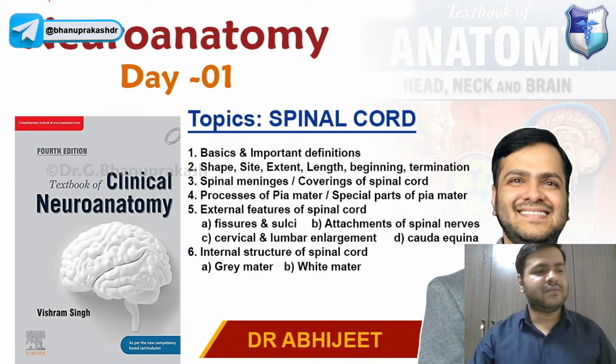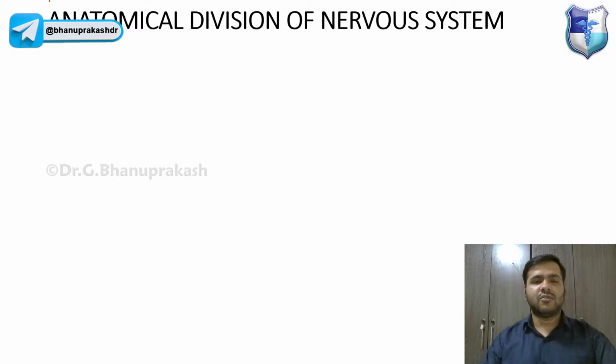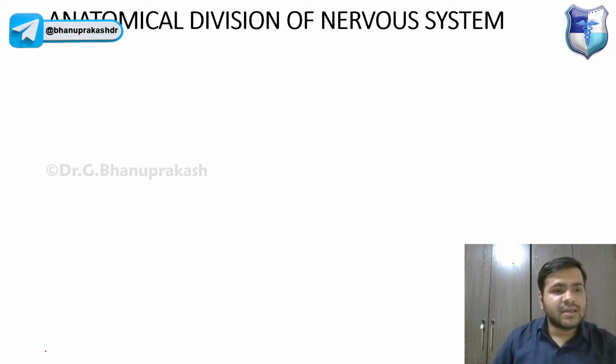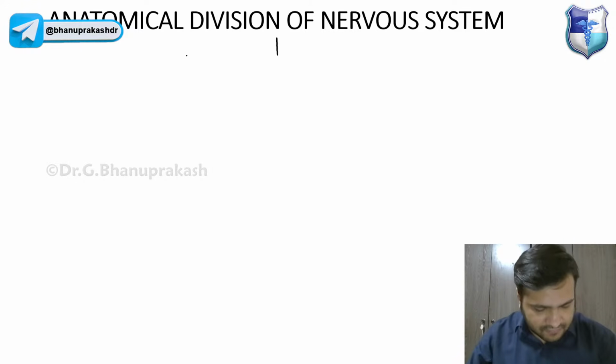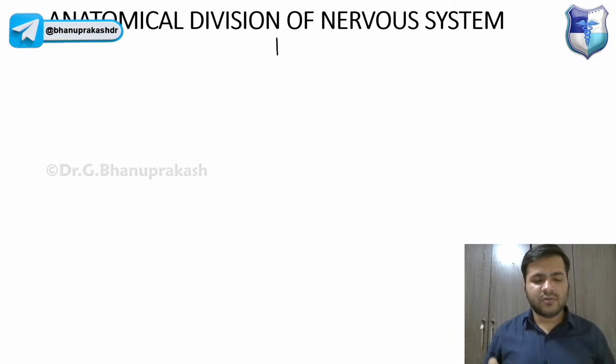Let us start with the very first topic, that is the anatomical division of the nervous system. I would request each and every student to please write down the notes along with me.